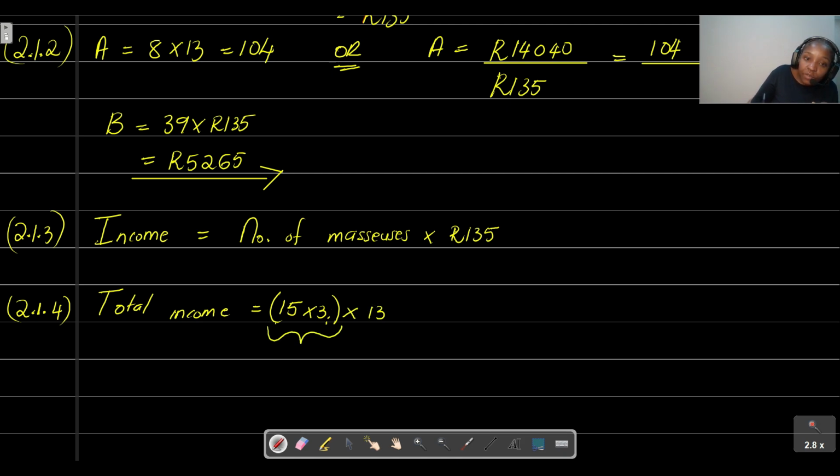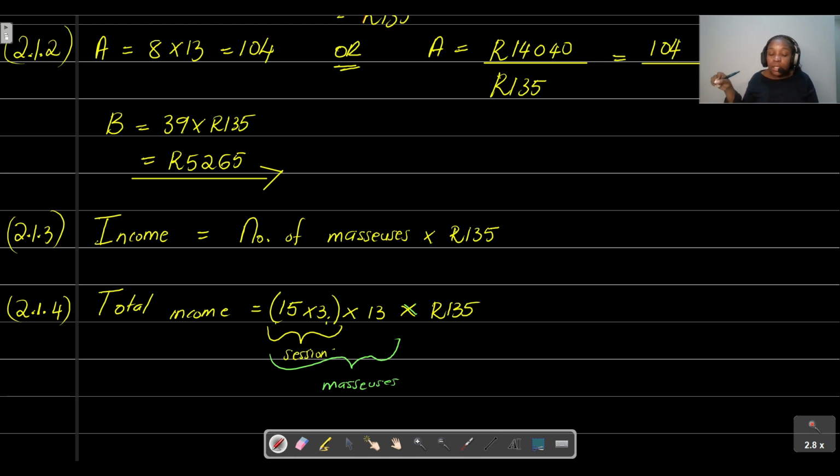This gives us the total number of masseuses, and then we multiply that by the rate per session, which is equal to 135. So that is what we need to do.